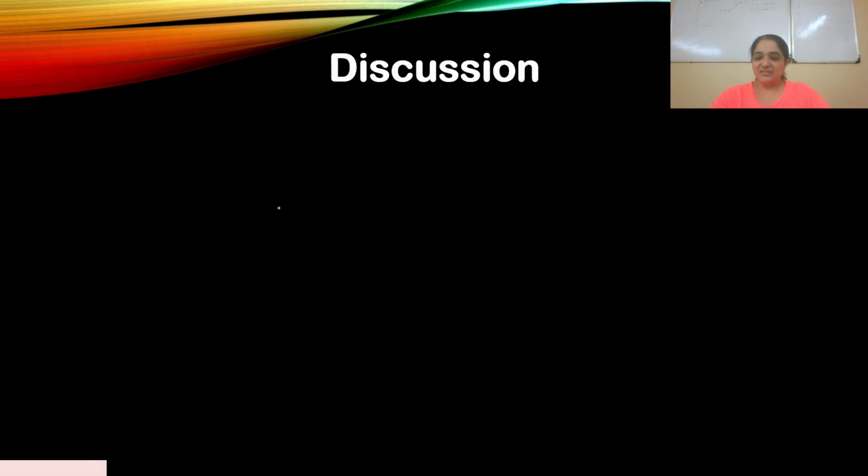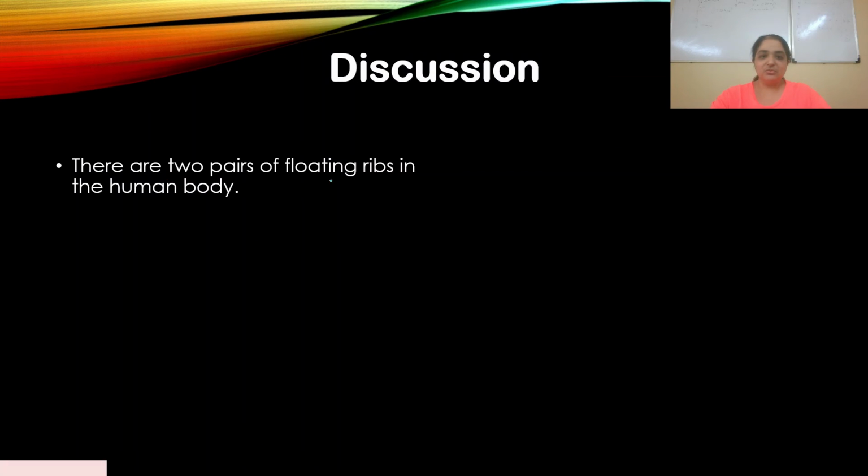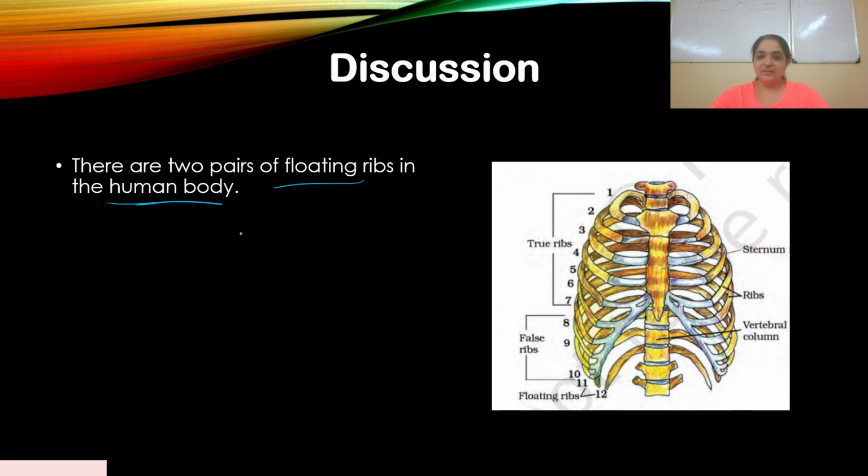I've already discussed this in part 1 also. There are 2 pairs of floating ribs in the human body. What you have is a diagram of the rib cage, and you have the floating ribs. They are in pairs. Okay, clear? Direct answer.